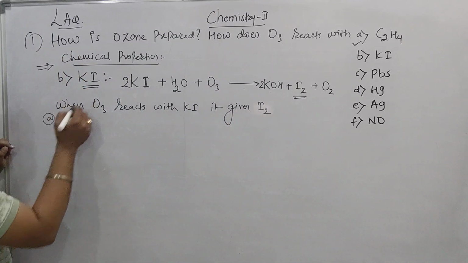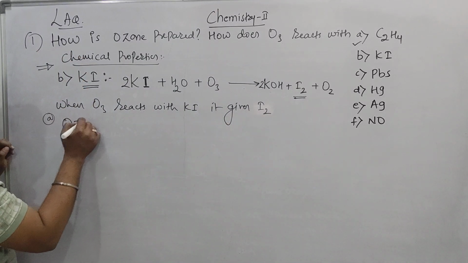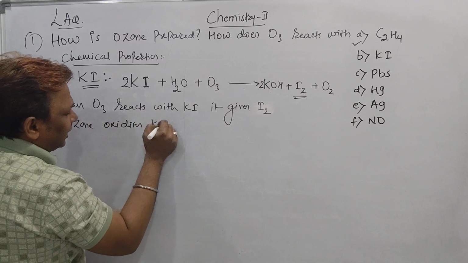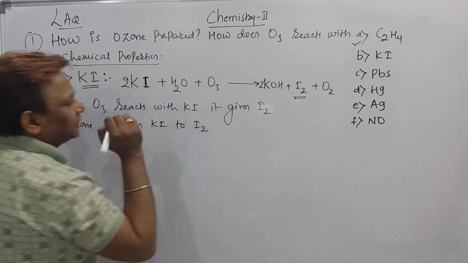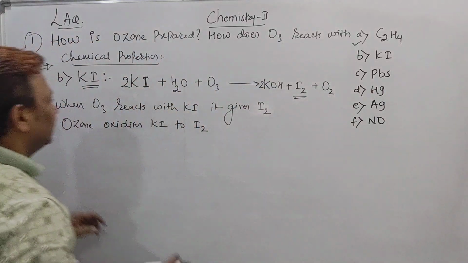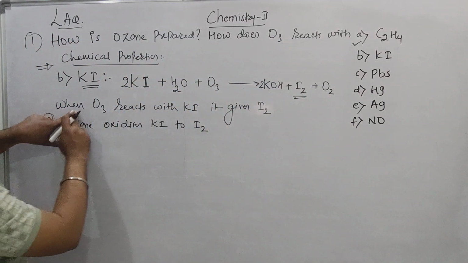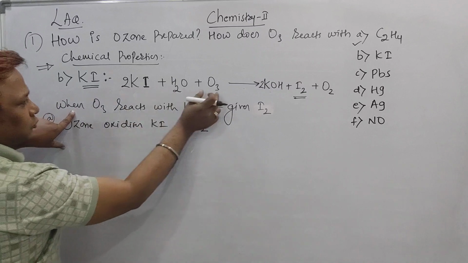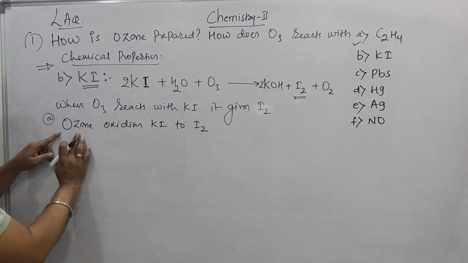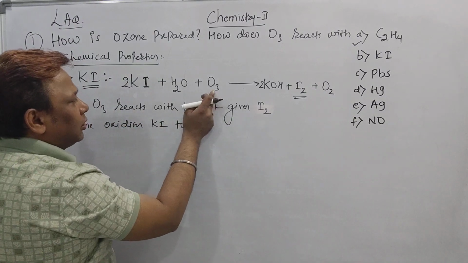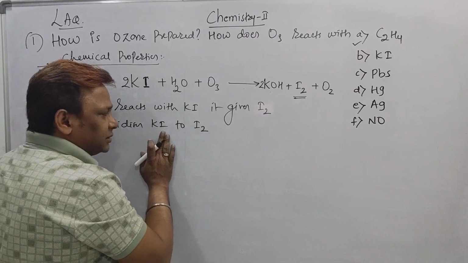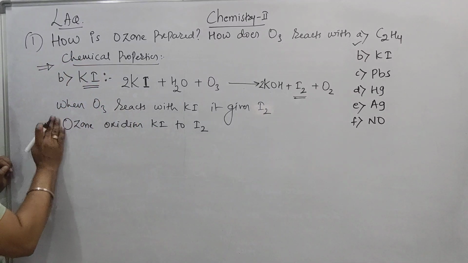Or we can write the statement in such a way, beta. Ozone oxidizes KI to iodine. Among these two, whichever statement you feel is easy, you write down. Right, beta? If you feel this statement is easy, write down: when ozone reacts with KI, it gives iodine. Or if you want to say differently, you can say ozone oxidizes KI to I2. Ozone oxidizes potassium iodide to iodine. Among these two, any one statement you can write.